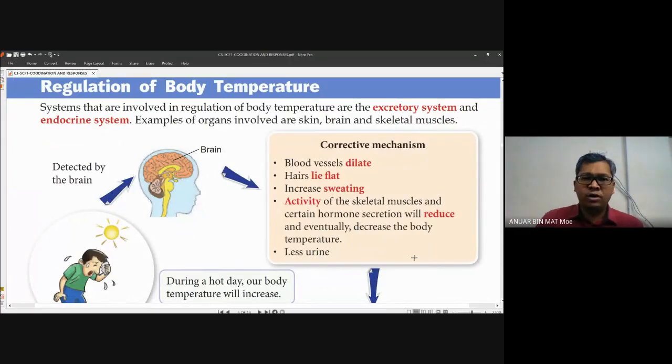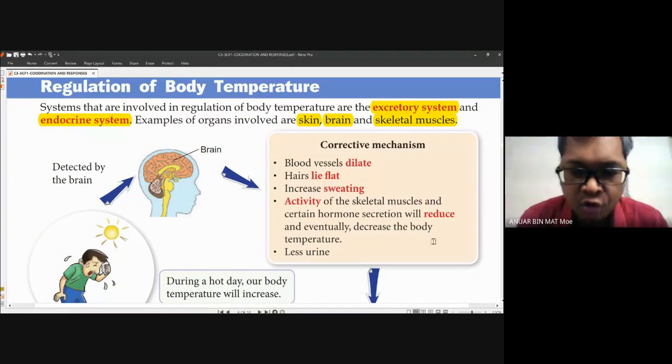Next one, if you still remember, the regulation of body temperature. Again, same thing. What are the systems involved? Same systems, excretory system and endocrine system. And what are the organs involved in the regulation of body temperature? Skin, brain, and skeletal muscle. The body wants to control whether the condition is too hot or too cold, and will try to regulate it to what we call normal temperature.